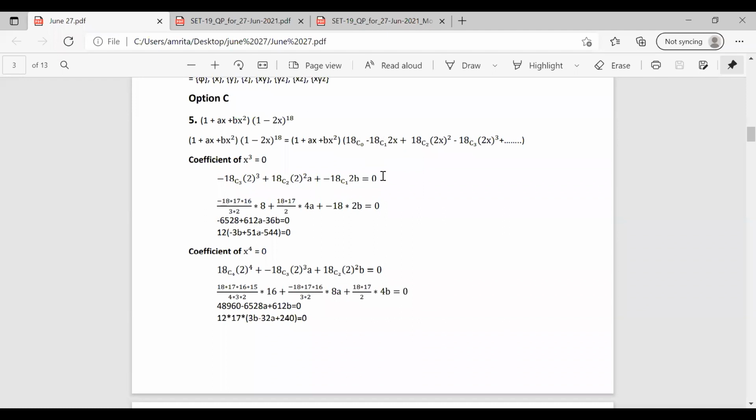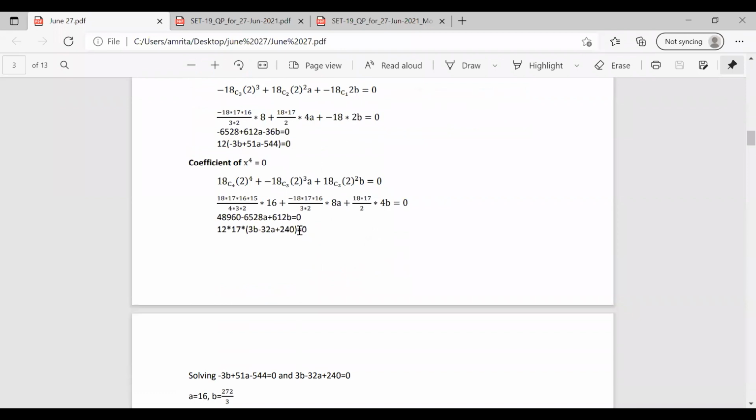Simply expanding 18c3, 18c2, 18c1 and solving this, we will have an equation. So this becomes minus 18 into 17 into 16 by 3 into 2 into 2 cube is 8, plus 18 into 17 by 2 into 4a, minus 18 into 2b equal to 0. On solving this, we have an equation like 12 into minus 3b plus 51a minus 544 equal to 0. That is, minus 3b plus 51a minus 544 is equal to 0.